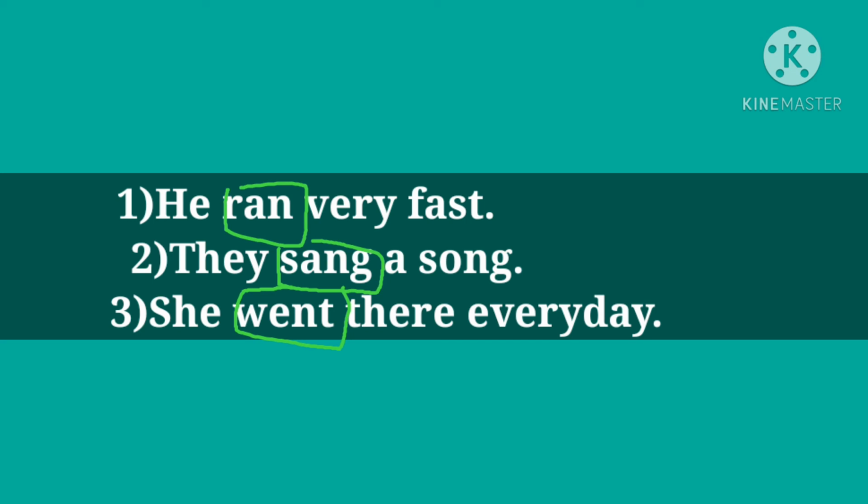It means in simple past tense we use the second form of the verb, or sometimes the verb is added with ed. Understood, student? In simple past tense, sometimes the verb is added with ed, or sometimes we use the second form of the verb. Now you saw the examples: ran, sang and went. This is the second form of these verbs. So student, understood? Simple past tense. You have to revise the video.